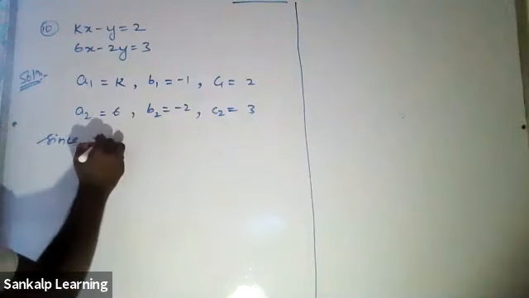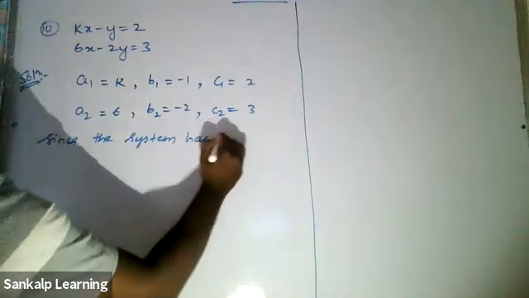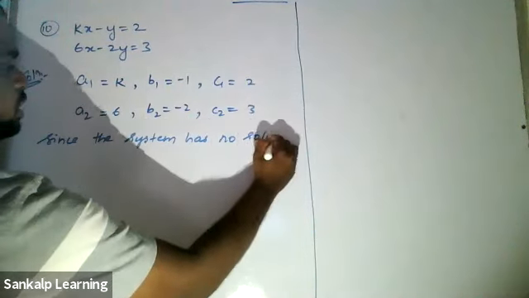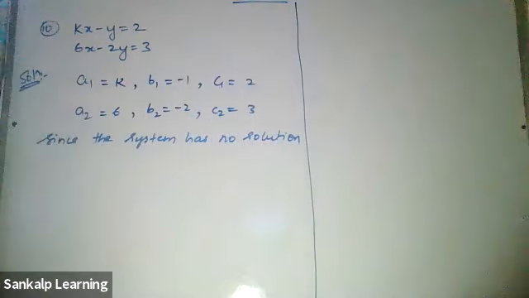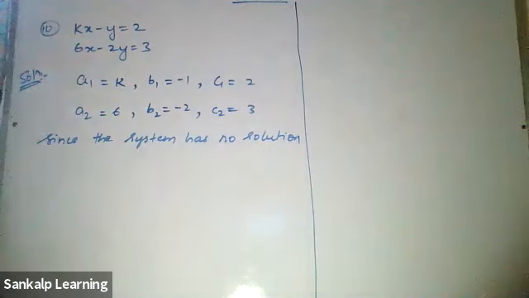Okay. So let's just write the statement. Since the system has no solution, what is the condition, Diksha, for no solution? A1 by A2 is not equal to B1 by B2. A1 by A2 is equal to B1 by B2 is not equal to C1 by C2.